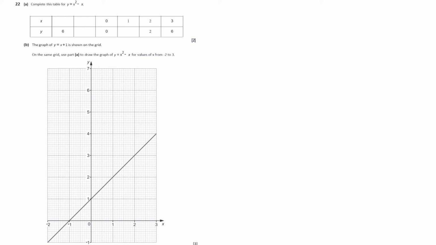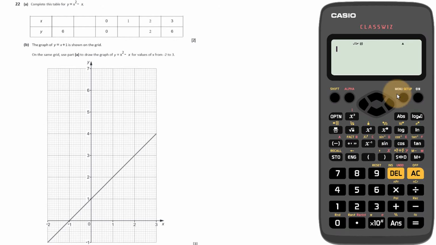Complete the table for y equals x squared minus x. Okay, now with these tables that you need to complete, the easiest way is to use the table mode on your calculator if you've got a Casio. If you don't have a Casio, you really want to get one of these because they've got lots of features that are very handy for your exam that you miss out on otherwise. So if you tap on mode and go to table, then you get f of x is equal to displayed on your screen. So it uses a slightly different notation. F of x is the same thing as y basically.